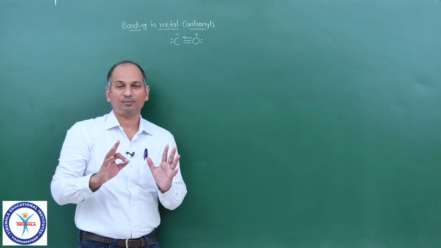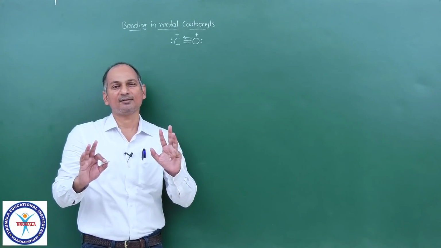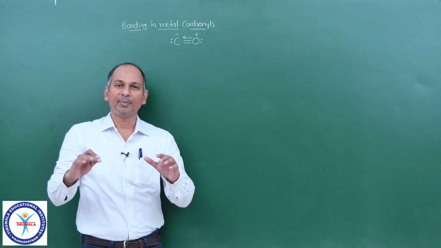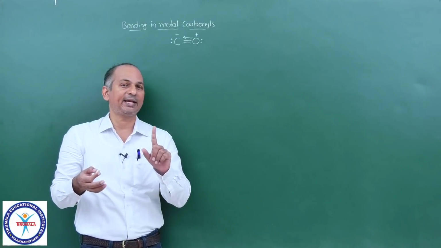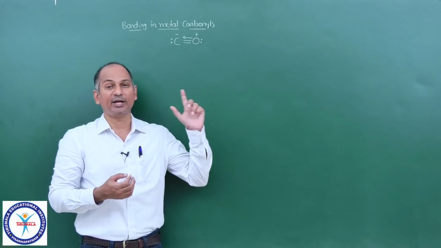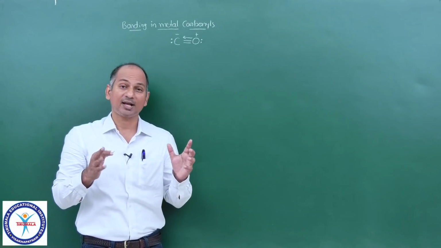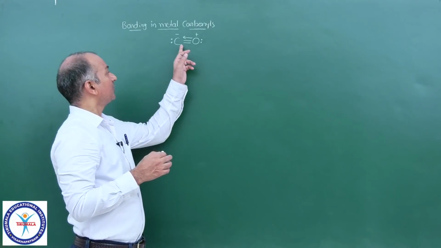And you know, generally any atom in the periodic table, oxygen, sulfur, chlorine, although they have more than one lone pair, they donate only one lone pair at a time. So oxygen can no more donate a lone pair. It has already donated the lone pair to carbon. So in carbon monoxide, the actual donor atom is carbon, not oxygen. This is the first point. And this is the structure of carbon monoxide.